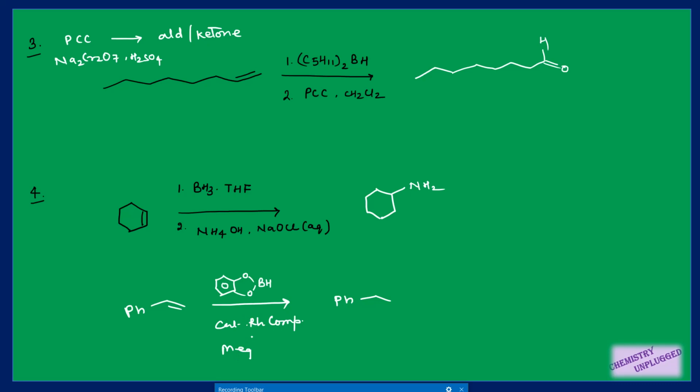We are not reacting it with H2O2 and NaOH, so we will not get alcohol attached here, right? We will get this borane part, but because we are treating it with this Grignard reagent, it will be converted into BMe2. Then we can use a reagent like NH4OH in presence of NaOCl, or this type of reagent. So we will get an amine group attached here, right?